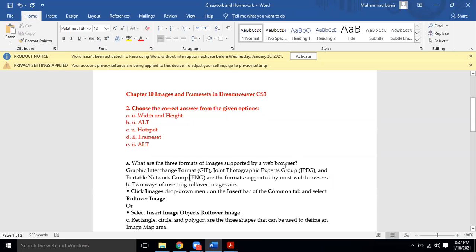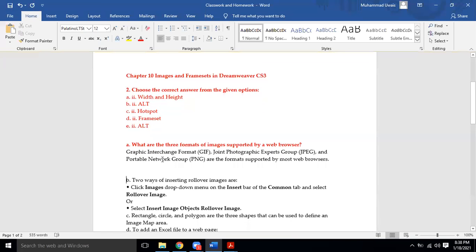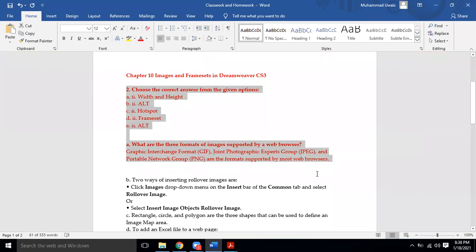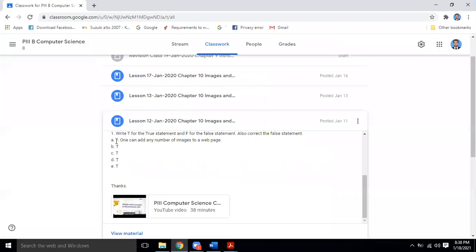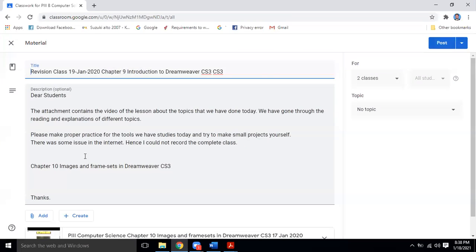Can anyone tell me about it? What does it mean? What is the difference between them? And we know that we have also studied this thing in our Adobe Photoshop. We were exporting files, we were publishing files in JPEG formats. Remember? So, can anyone please tell something about it? That actually, what does it mean, and what are the differences between these three formats? So, can anyone please tell something about it?